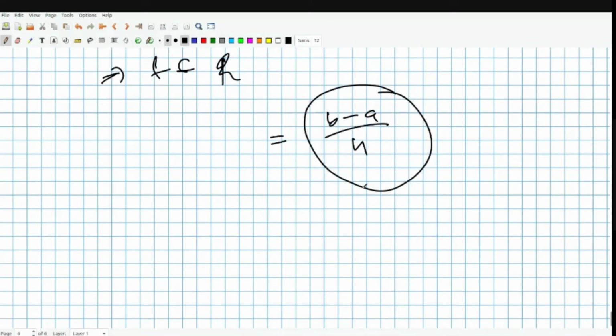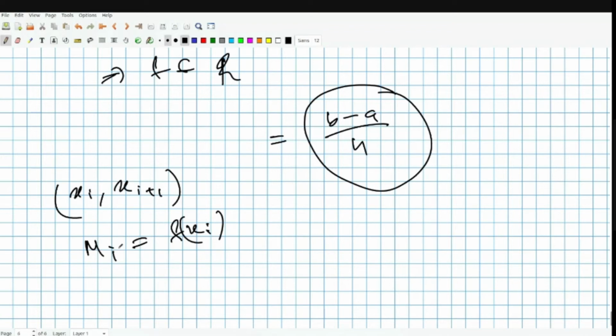And you consider, if you have [xi, xi plus 1], capital Mi is the maximum of f on it and small mi is the minimum. We are assuming the function to be decreasing.